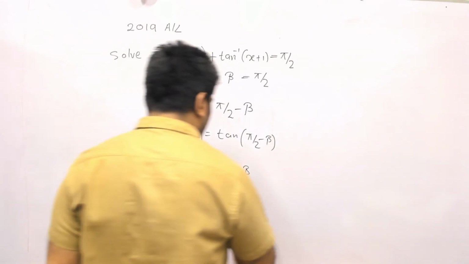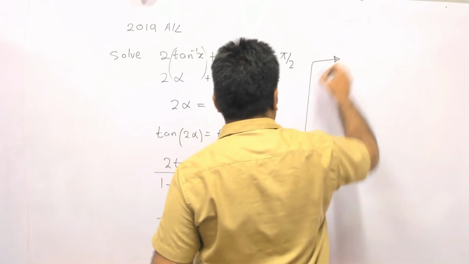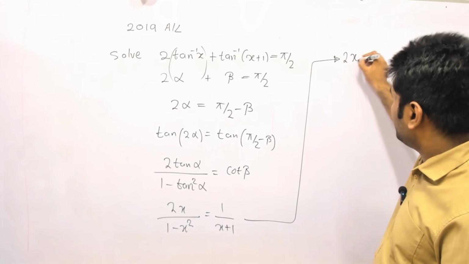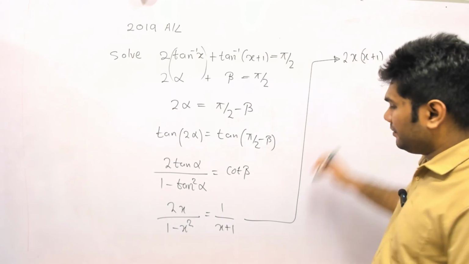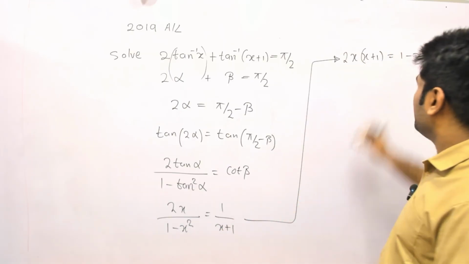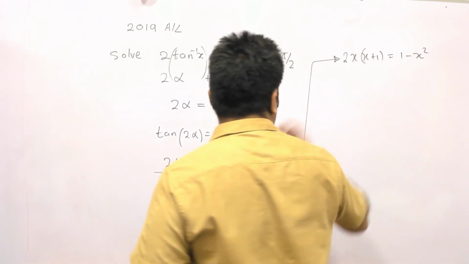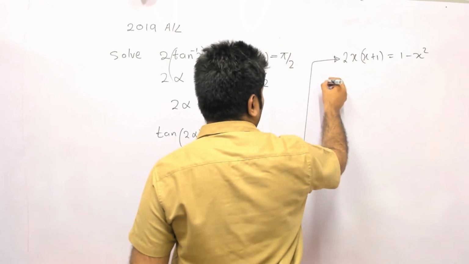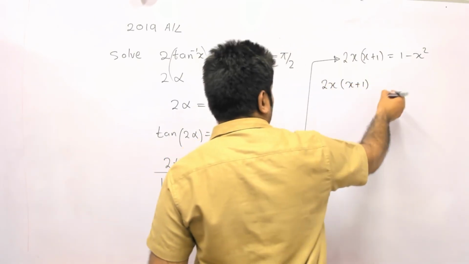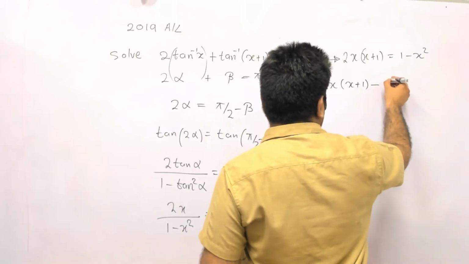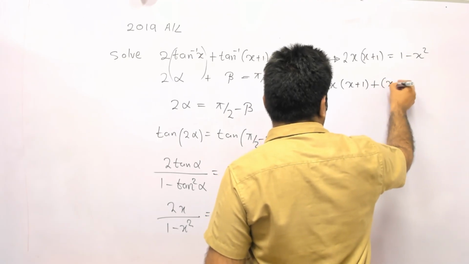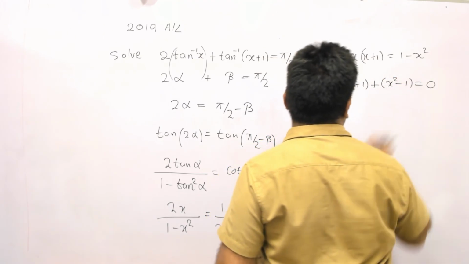Now, so what can we do here? We can cross multiply things. So that's going to be 2x into x plus 1, and then this 1 minus x squared over to the other side like this, and I can take everything to one of the sides. So I'll bring these things here. So I have 2x into x plus 1 and then plus, we'll say, x squared minus 1 equal to 0.